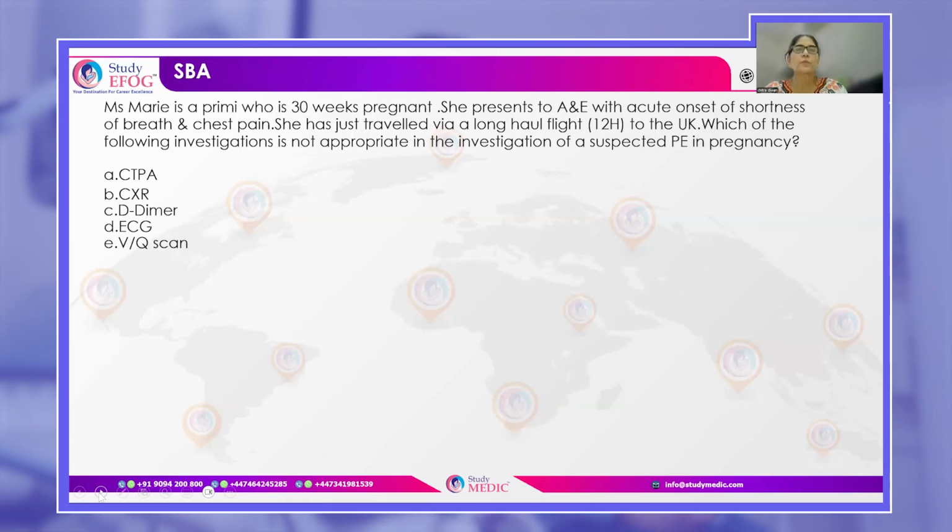So you have this woman who is 30 weeks pregnant. She is on a long haul flight and she presents to A&E with history of shortness of breath and chest pain. Okay. So which of the following is not appropriate in an investigation of suspected pulmonary embolism in pregnancy? Choices are CTPA, X-ray chest, D-dimer, ECG, and VQ scan. So you will not be doing a D-dimer.